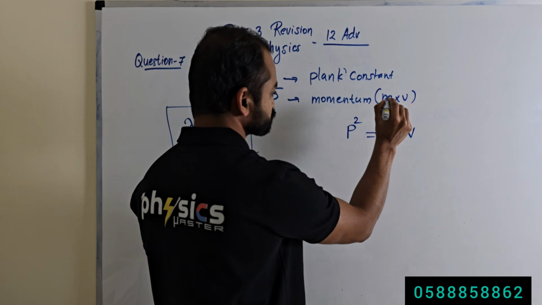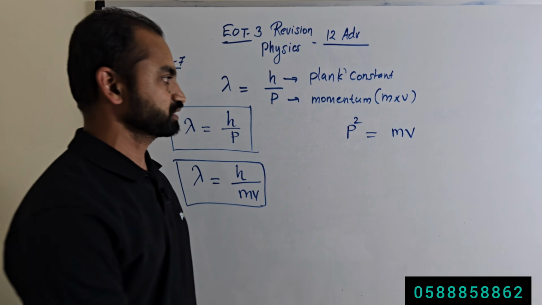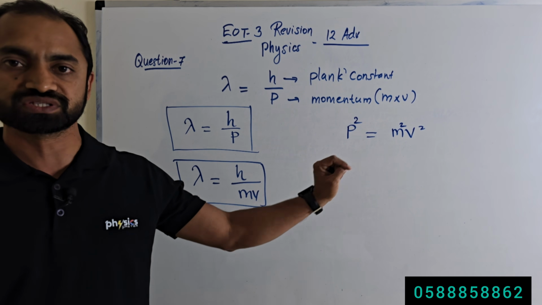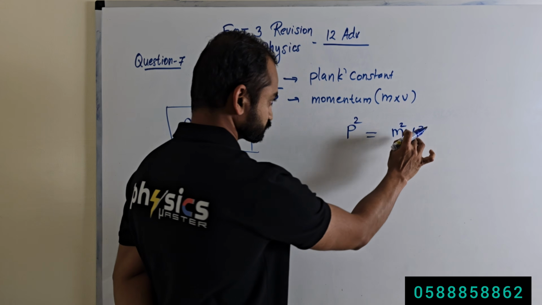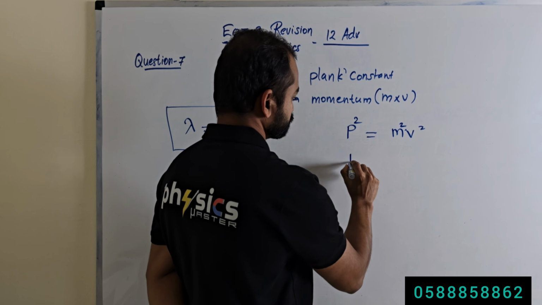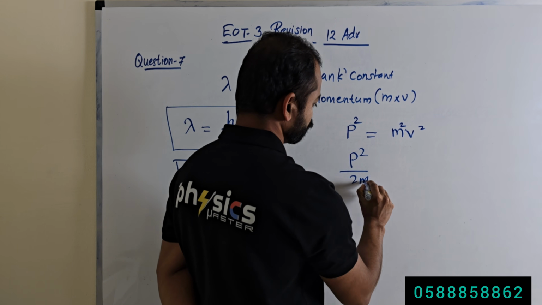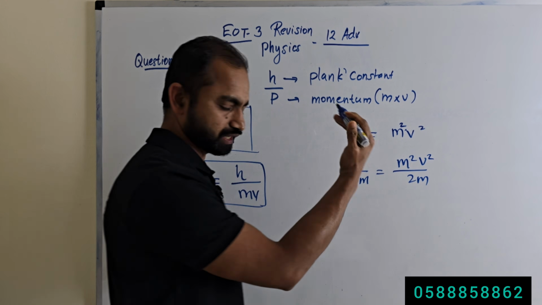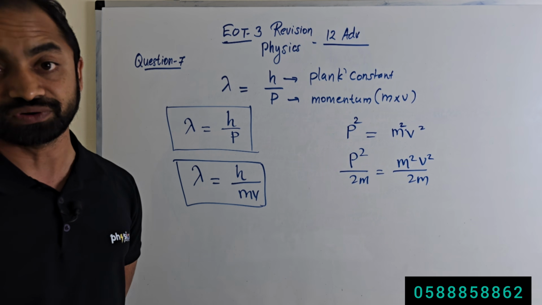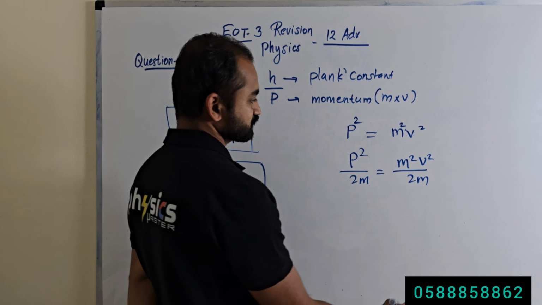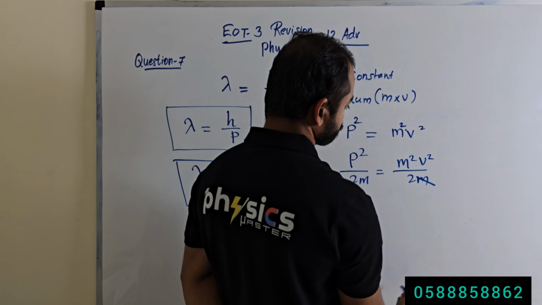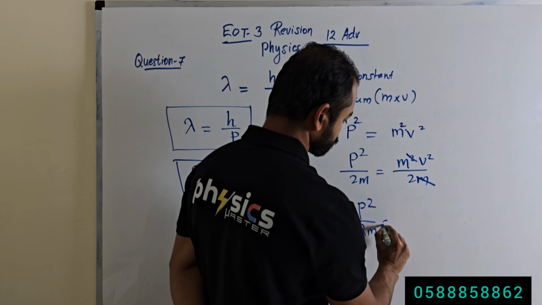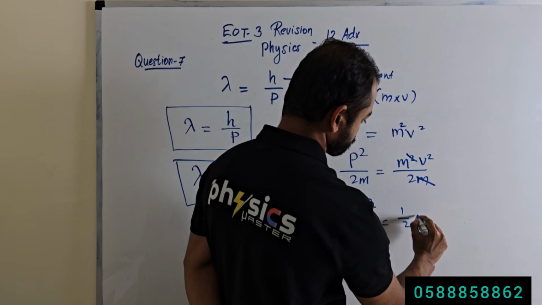So we will square both sides of the equation. P square is equal to, if I square the left side, we need to square the right side also, m square v square. Now I am dividing by 2m: P square by 2m is equal to m square v square divided by 2m. Let us cancel one m from here and one m from here. So we get P square by 2m equal to 1 by 2 mv square.